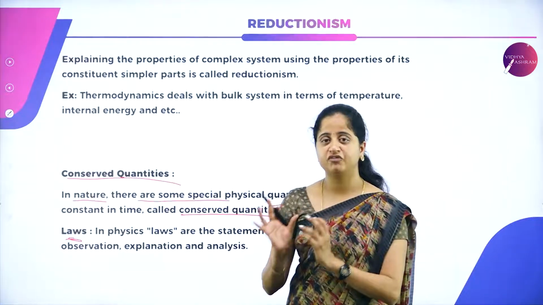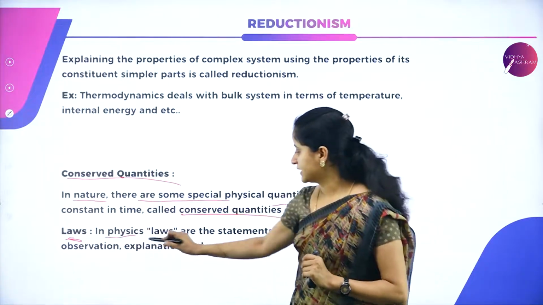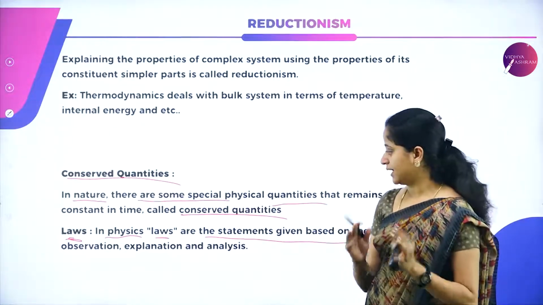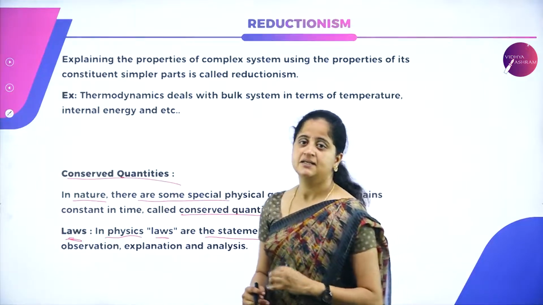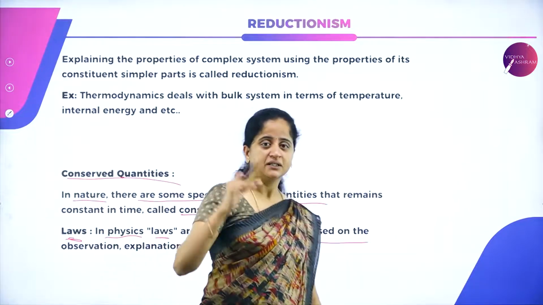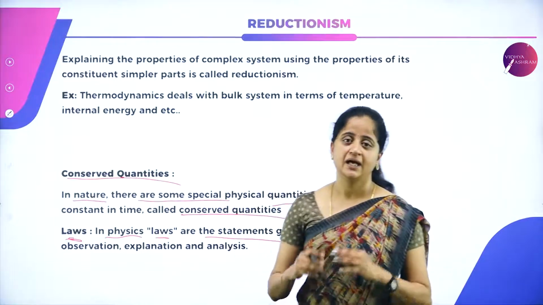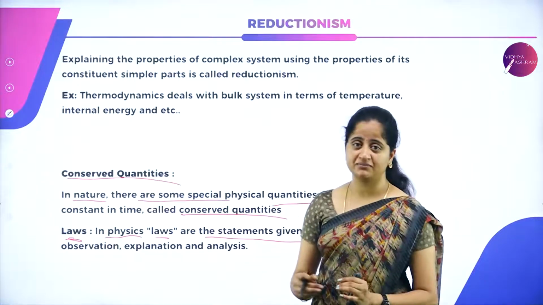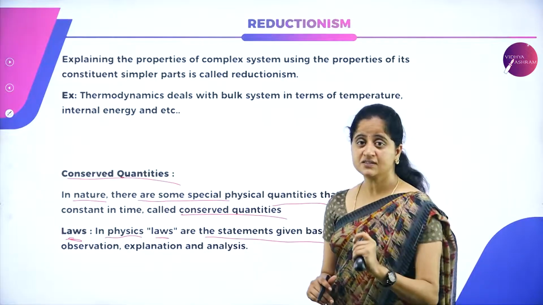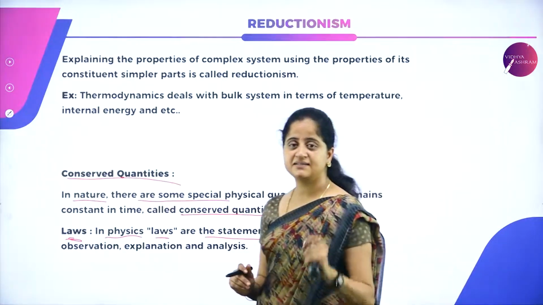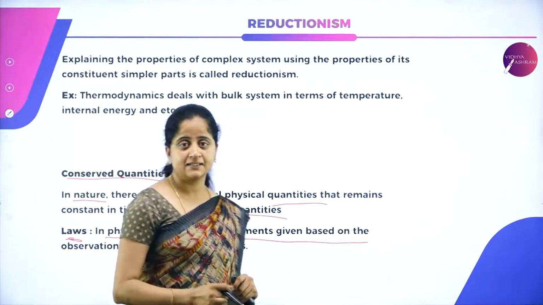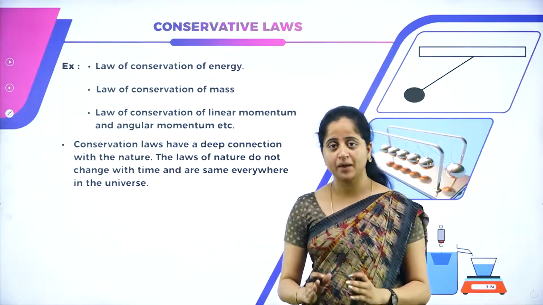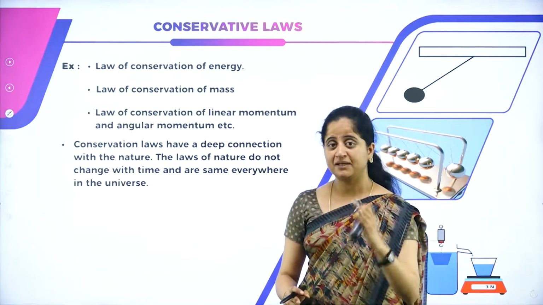Next, we have laws. So what is the meaning of law in physics? In physics, laws are the statements given based on observation, explanation and analysis. Scientists will conduct an experiment, they will observe certain things systematically and they give the conclusion. So the conclusion is nothing but the statements given by them. So in physics, laws are nothing but the statements given by scientists by their analysis, explanation and observation.